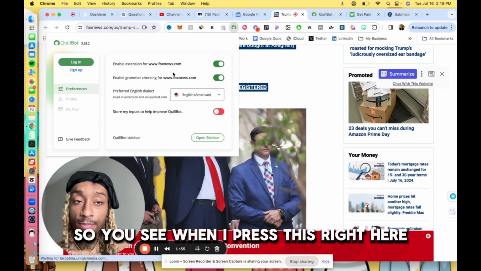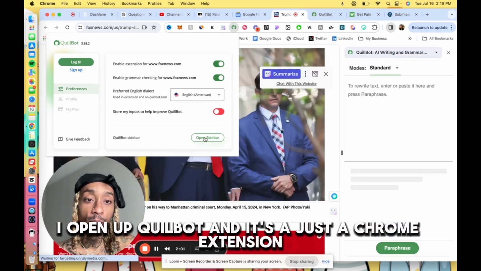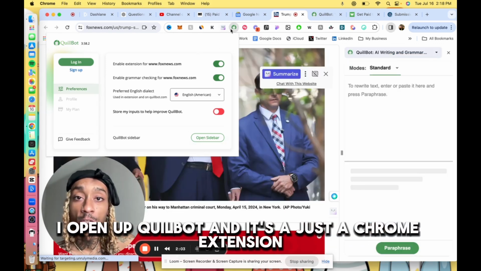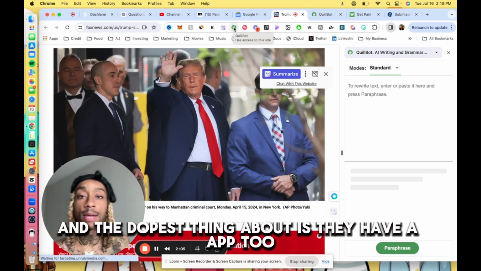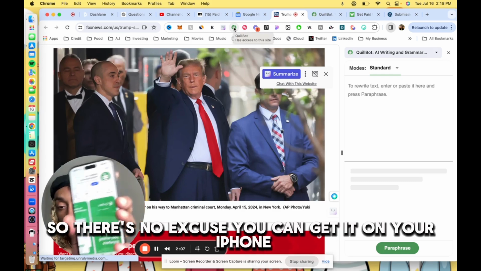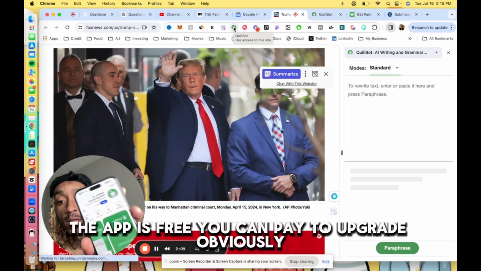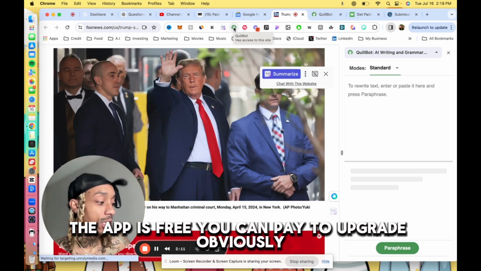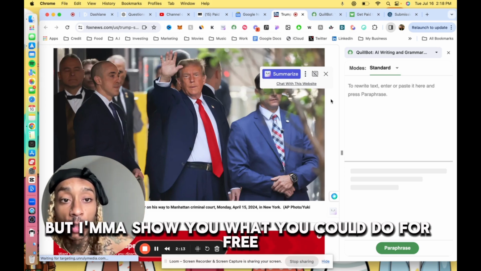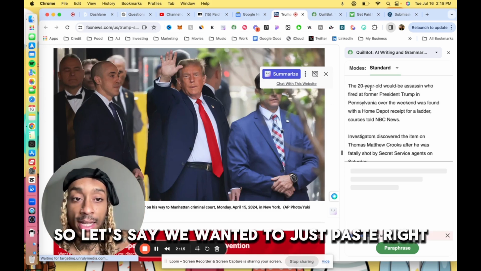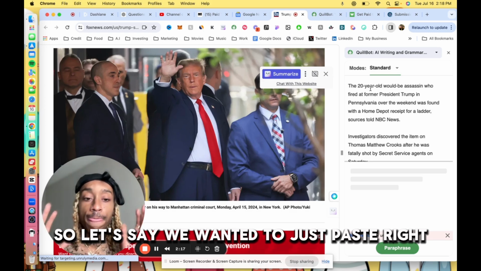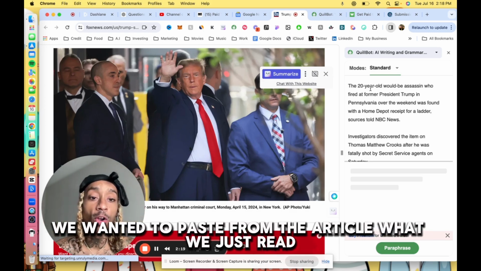So you see, when I press this right here, I open up Quillbot, and it's just a Chrome extension. And the dopest thing about it is they have an app too. So there's no excuse. You can get it on your iPhone. The app is free. You can pay to upgrade, obviously, but I'm going to show you what you could do for free. So let's say we wanted to just paste from the article what we just read.